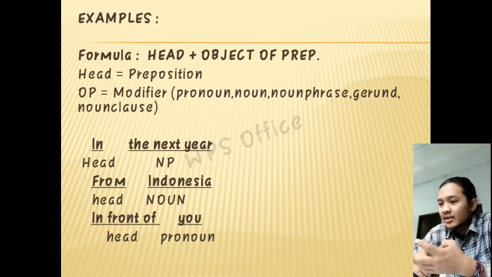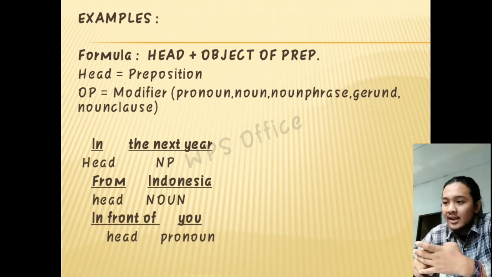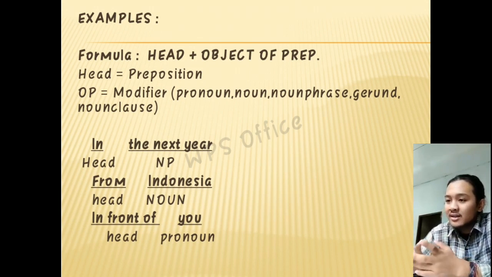The other example is from Indonesia. From is the head, and then Indonesia is the object of preposition as a noun. And then in front of you. In front of is the head, and then you is the object of preposition as a pronoun.